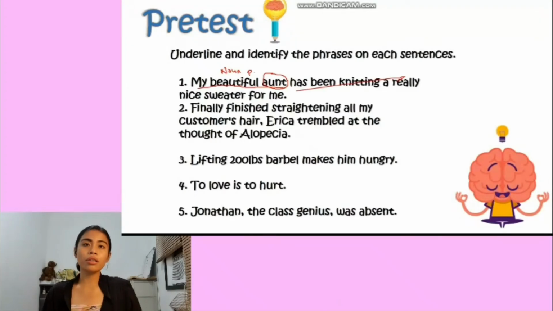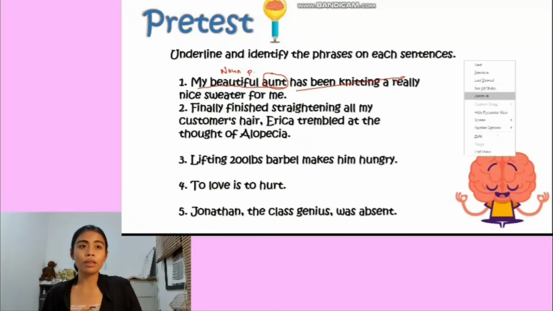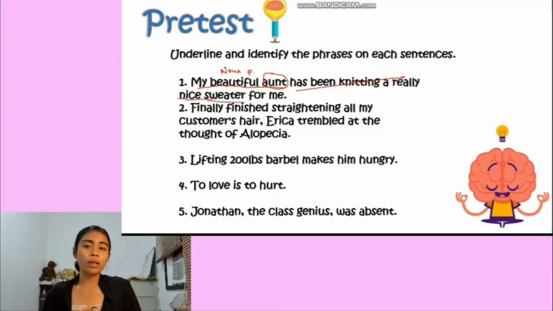So all of these together is going to be a verb phrase. After the verb phrase, we have a noun phrase. Again, we have a noun, which is "sweater," with a modifier, "nice." We end this sentence with a prepositional phrase, which is "for me." And all you need for a prepositional phrase is a preposition and an object of a preposition, which is going to be a noun or pronoun, along with its modifiers.